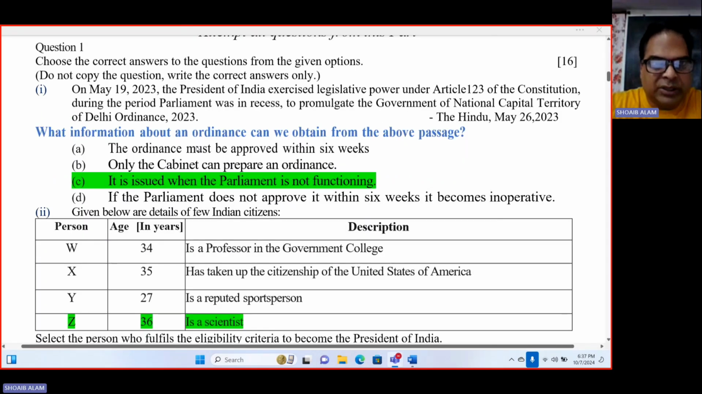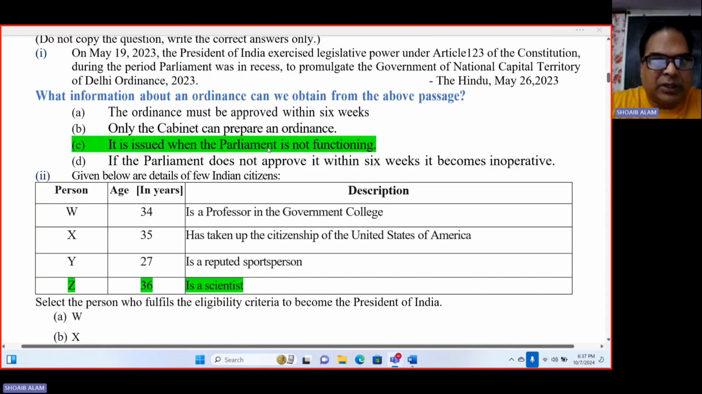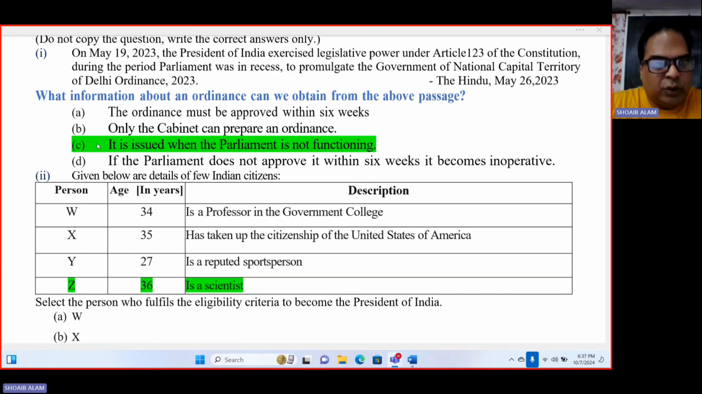On May 19, 2023, the President of India exercised legislative power under Article 123 of the Constitution. During the period, Parliament was in recess to promulgate the Government of National Capital Territory of Delhi Ordinance 2023, and this was published in the Hindu newspaper on May 26, 2023. What information about an ordinance can we obtain from the above passage? The options are given over here. So we'll go with C: it is issued when the Parliament is not functioning. An ordinance is a temporary law passed by the President when the house is not in session.